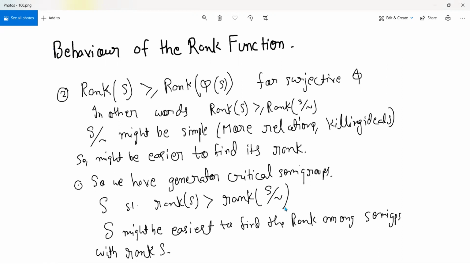Now, this can be good because, as I've noted here, S might be the easiest to find the rank of among the semigroups with that rank. That's why it's known as critical. It's basically the critical point. It's where the situation changes, where the change happens. As we know, critical points are useful in analyzing functions.